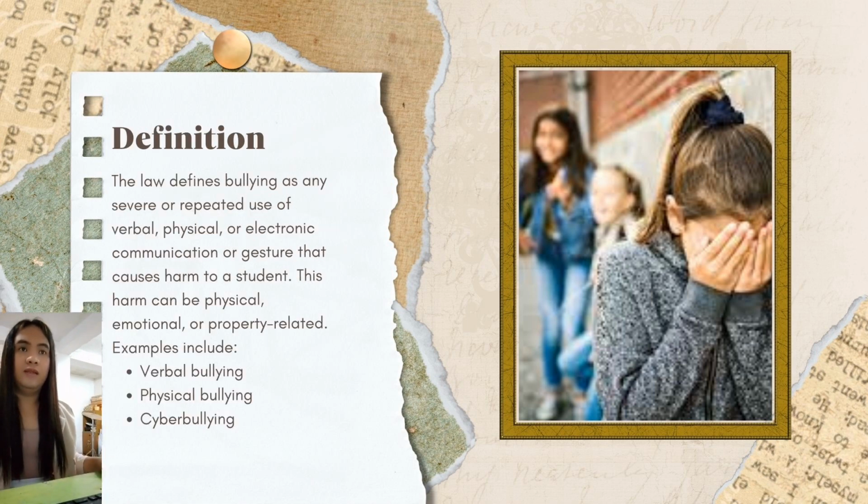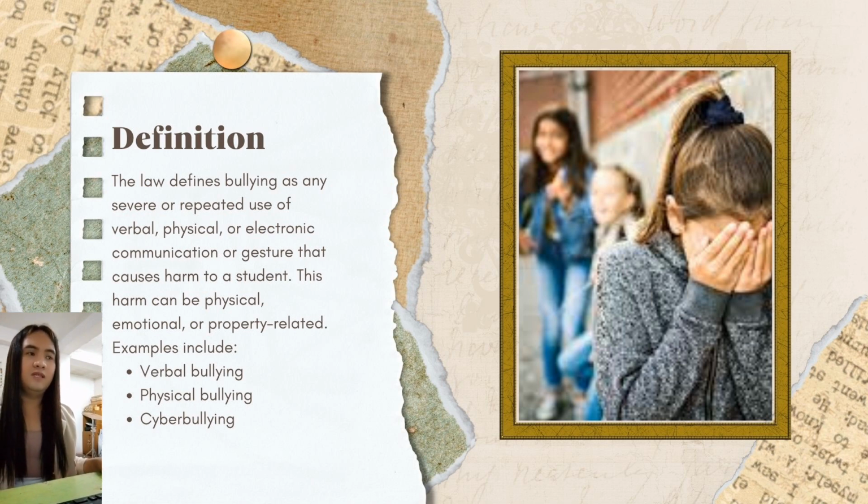Okay, so as defined, the law defines bullying as any severe or repeated use of verbal, physical, or electronic communication or gesture that causes harm to a student. This harm can be physical, emotional, or property related. So examples might be verbal bullying. When we say verbal bullying, it may include name calling, teasing, spreading rumors, or making derogatory remarks.